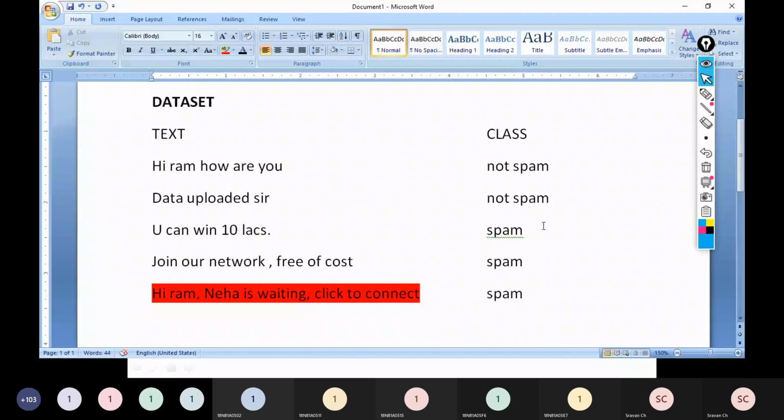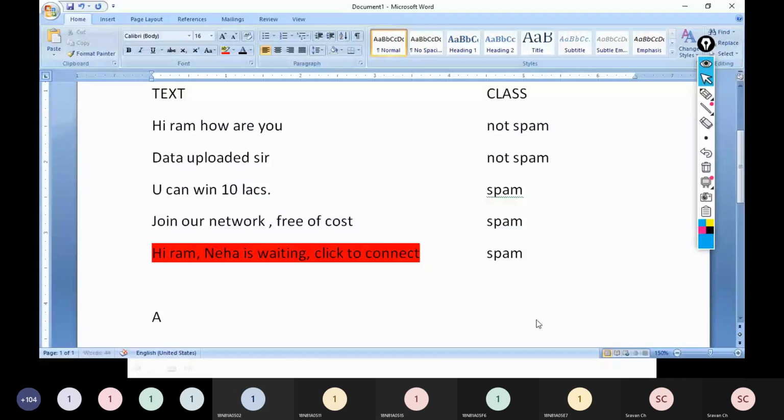I have only 2 columns. One is the text and another one is the class. So how many classes I have? Only 2. In the playing tennis example also we have 2 classes. Yes or no? Here spam or not spam? Fine. Now friends, this is my data set. Now I need to apply Bayes theorem. So what is my job now? I need to use Bayes theorem, and you know very well what is Bayes theorem.